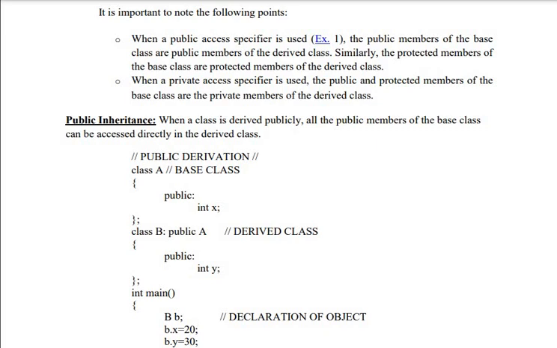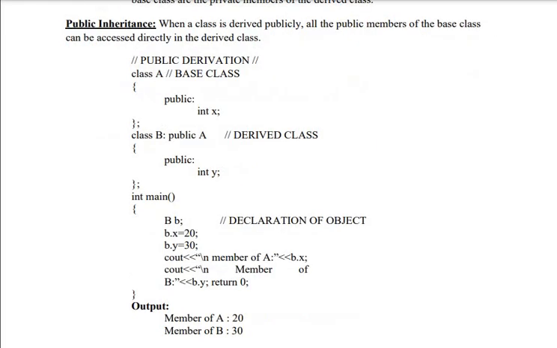Look at this example. So what is base class? Is class A. In class A we have member data X. From A, B is created. Look at the class B colon public A. So A is your base class and B is your derived class. Base class member data is X and derived class member data is Y.